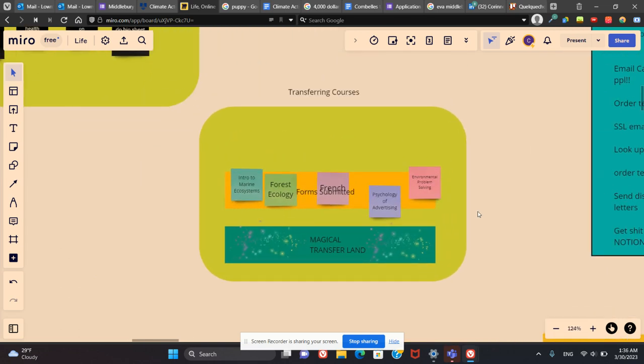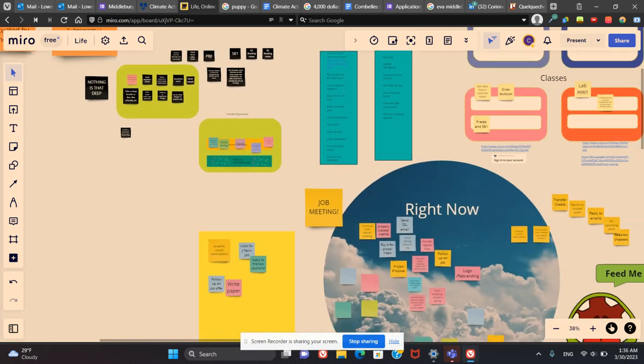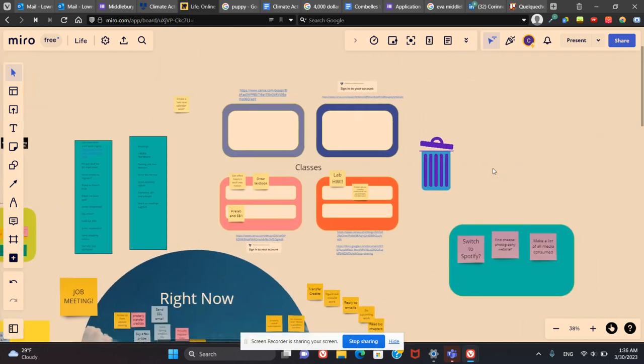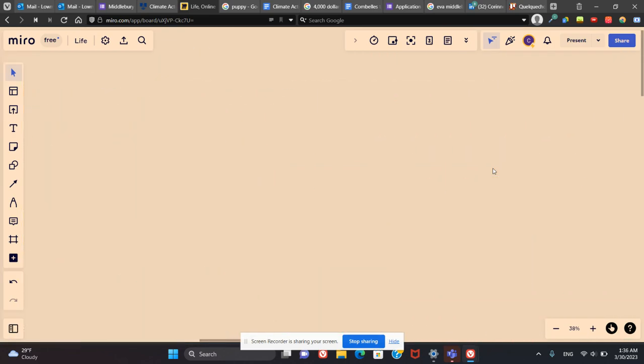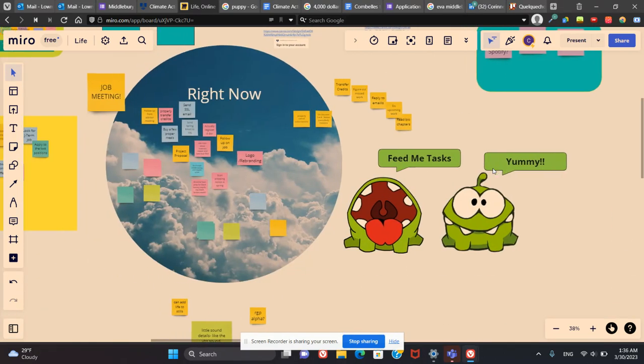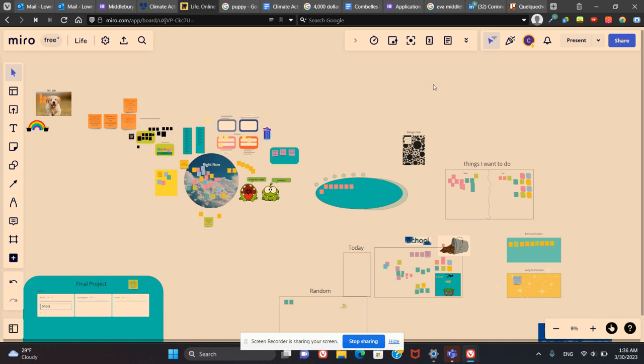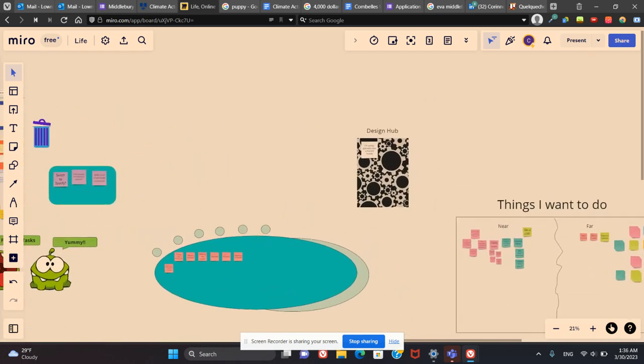And what's nice is I could choose to literally select this entire thing, make it super small, and put it in a trash can or something on my board, or I could just delete it and have it not exist anymore. And I like having that flexibility. The thing I was just talking about is how nice it is to have space so that these different things feel like their own little worlds, their own little lands. Specifically, I love having a design hub.